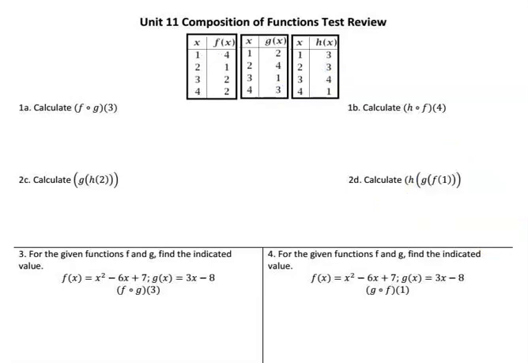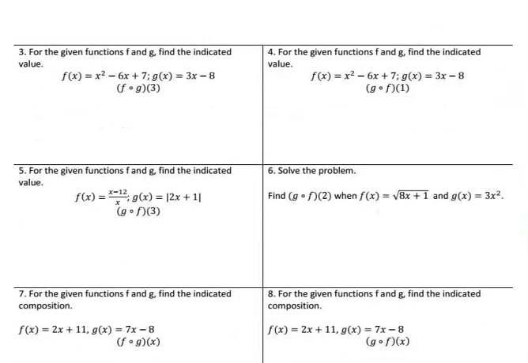Let's go to number 3. For the given functions f and g, find the indicated values. This one says f of g of 3. So that means we're looking for f with g of 3 on the inside. So let's find out what g of 3 is. g of 3 means go to the g and plug in 3 where the x was. 3 times 3 minus 8. 3 times 3 is 9, minus 8 is 1. So g of 3 is 1. So f of 1 will be our answer.